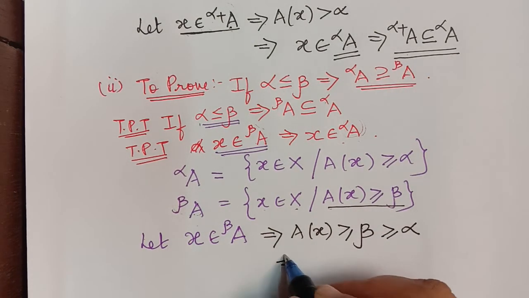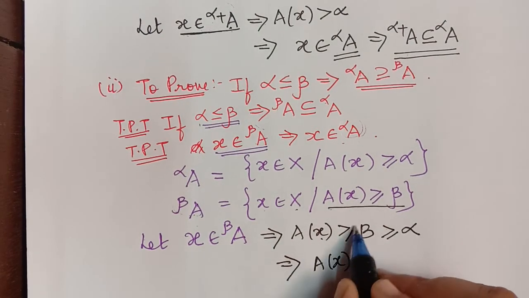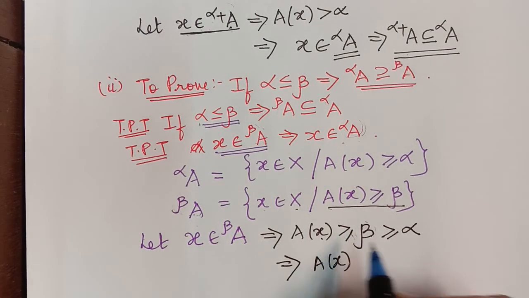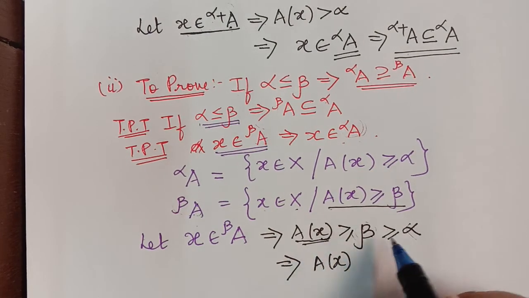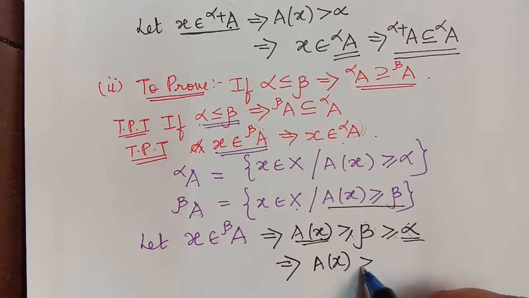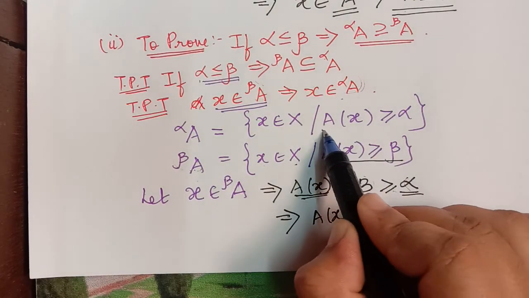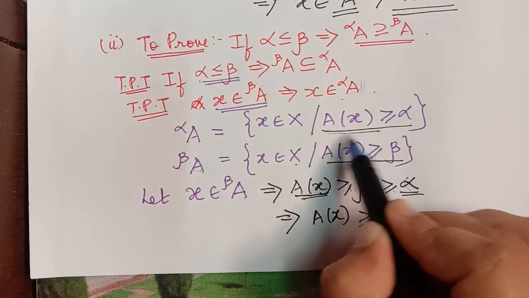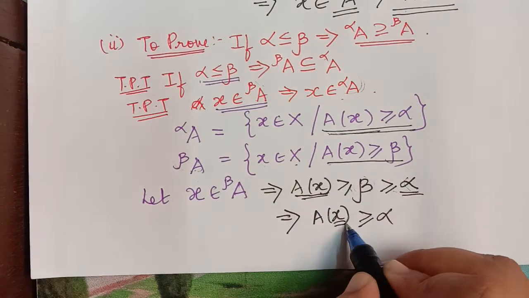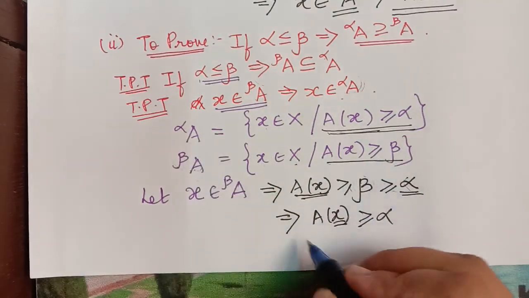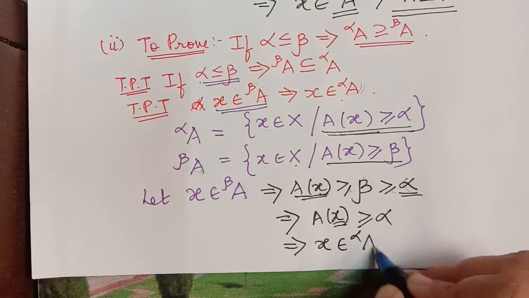So from this we can say that the membership grade of x is greater than or equal to beta, and beta is greater than or equal to alpha, and so we can say that A of x is greater than or equal to alpha. So if A of x is greater than or equal to alpha, by this definition, x is an element of the alpha cut set A.